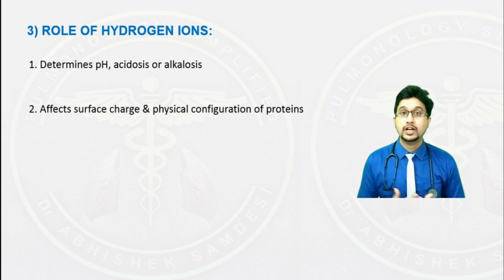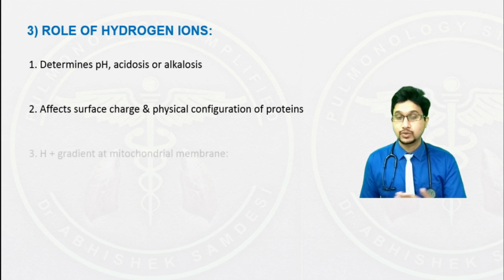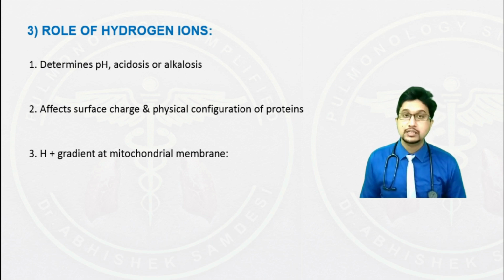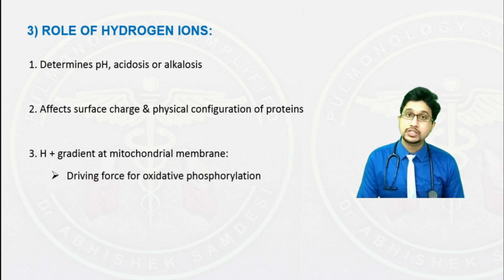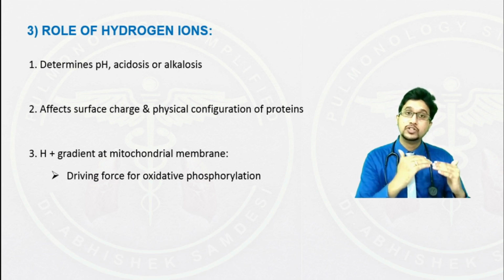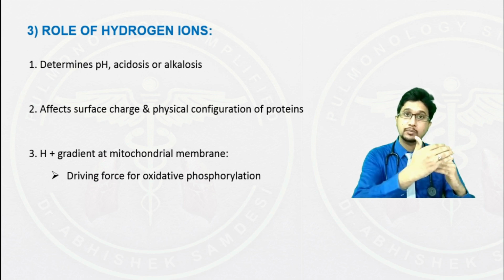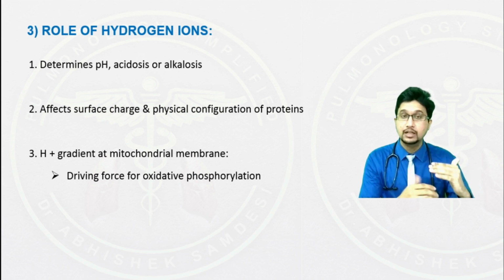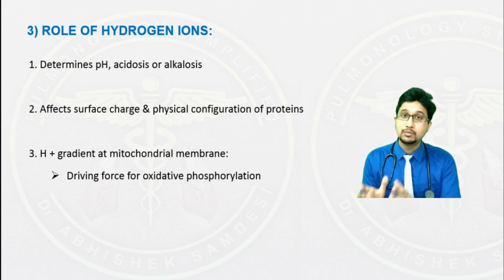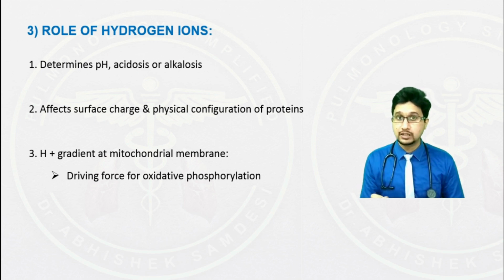The other role of hydrogen ion is in oxidative phosphorylation. Let's have a look at that. Hydrogen ion gradient at the mitochondrial membrane is responsible to drive the oxidative phosphorylation forward. What we can derive out of this statement is that the difference of hydrogen ion concentration outside the mitochondrial membrane and inside the mitochondrial membrane is responsible for oxidative phosphorylation, which is a main process in each and every cell to generate ATP.